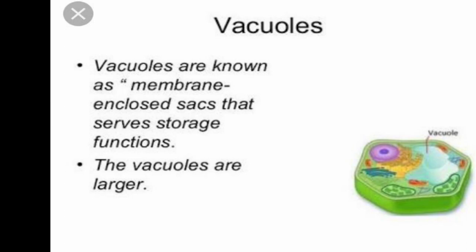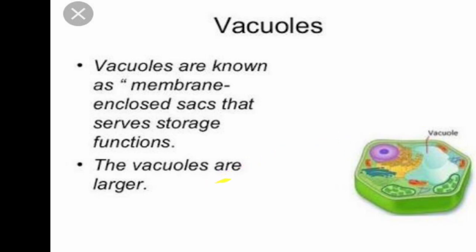These are membrane-bound, hollow or liquid-filled cytoplasmic structures. This structure, filled with cytoplasmic liquid, is what we call the vacuole. Vacuoles are known as membrane-enclosed sacs that serve a storage function. The vacuoles are larger in plant cells and smaller in animal cells.